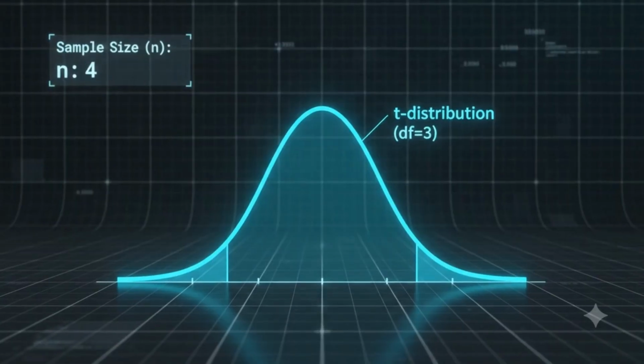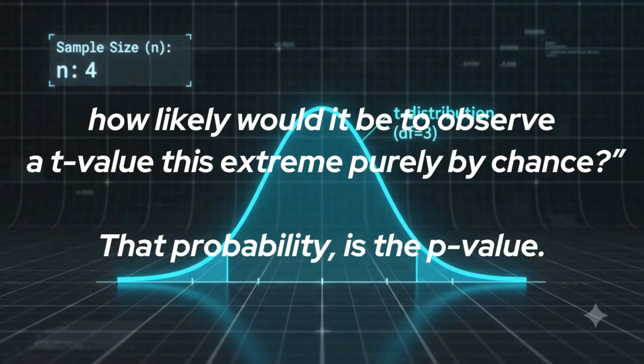Now imagine a bell-shaped distribution centered around 0. 0 represents the situation where there is actually no real difference between the two systems. Most random fluctuations naturally produce t-values close to 0. So once we calculate a t-score, we ask, if there were truly no real effect, how likely would it be to observe a t-value this extreme purely by chance? That probability is the p-value.